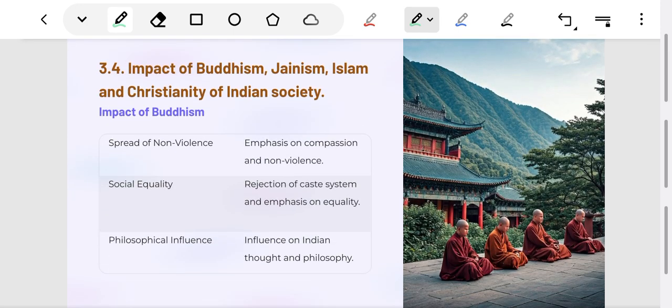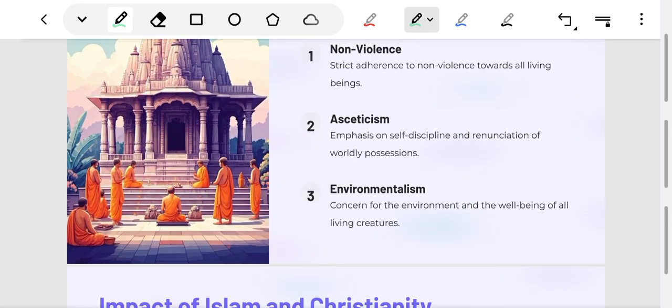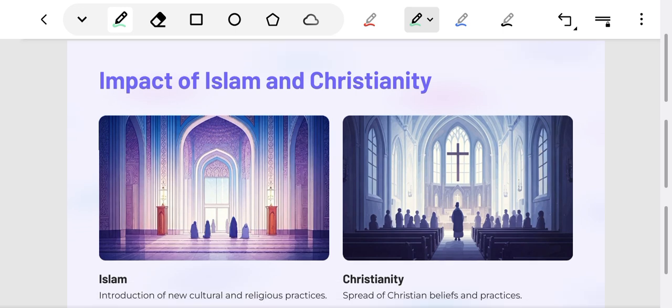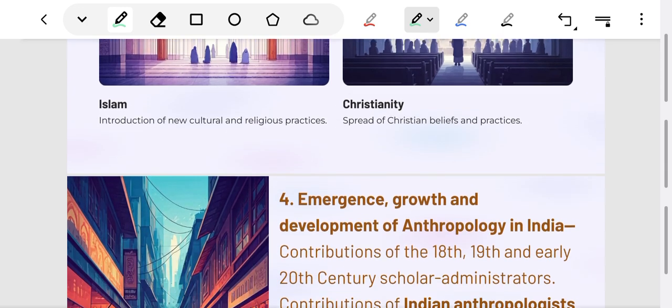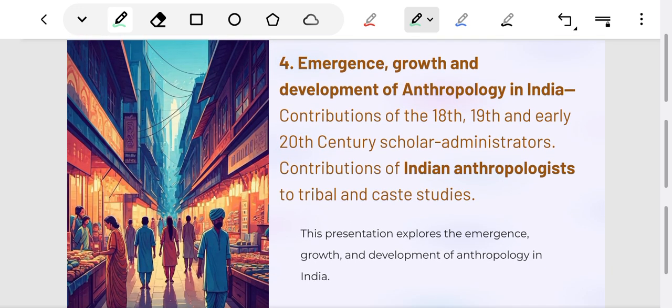Chapter 3.4 is impact of Jainism, Buddhism, Islam, Christianity on Indian society. We will explain how Buddhism influenced Indian society, how Jainism influenced Indian society, and we will study contributions of Islam and Christianity to the Indian society in the upcoming lectures of this chapter. Chapter 4 is emergence, growth, and development of anthropology in India.